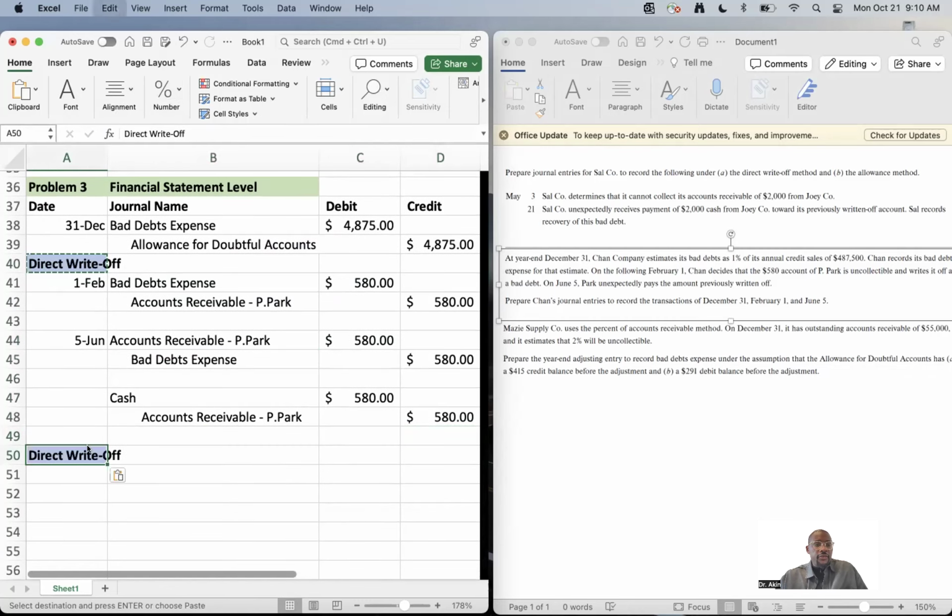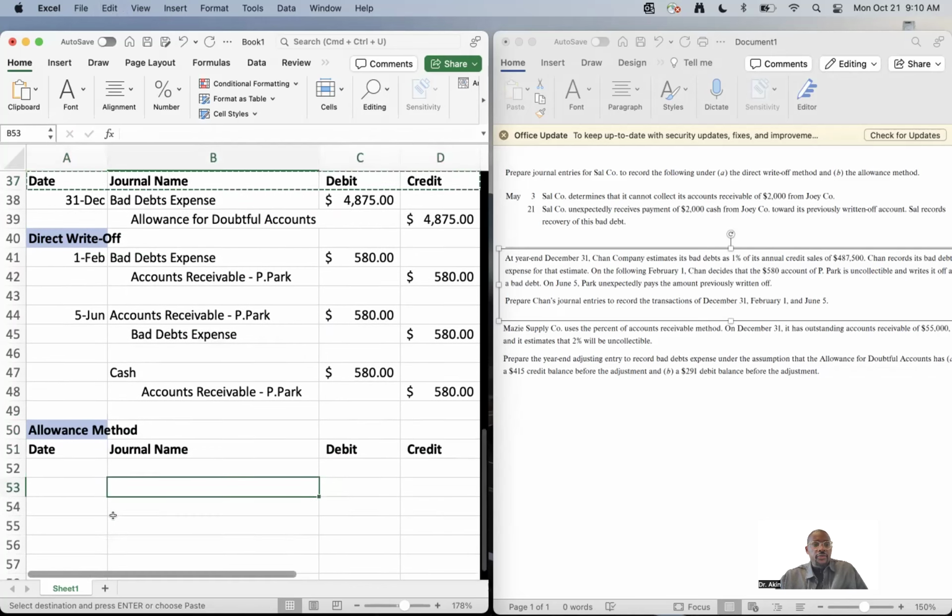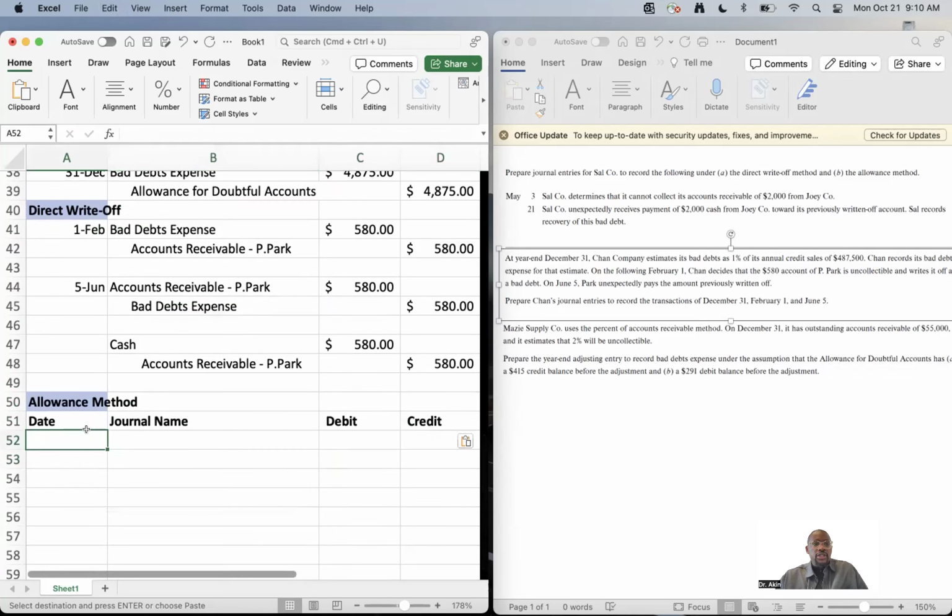Let's do it for the allowance method. We're going to use the same journal entry format: date, journal entry, debit, and credit. February 1st, same thing, we're going to write off the debt.